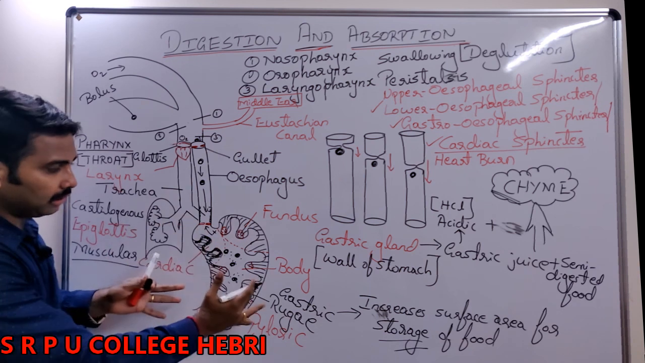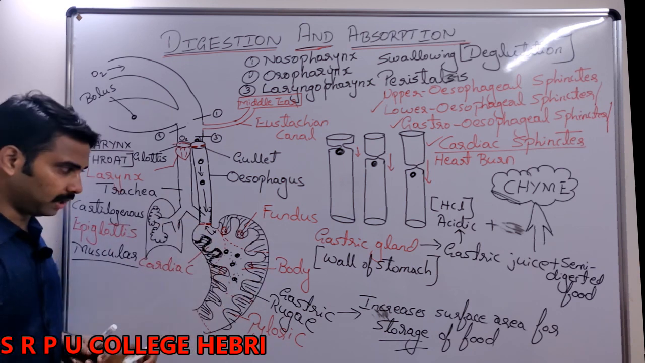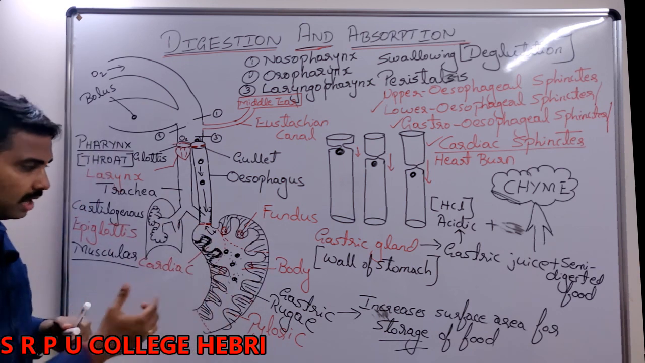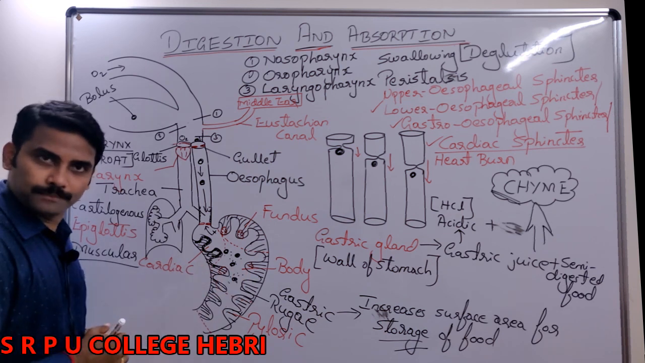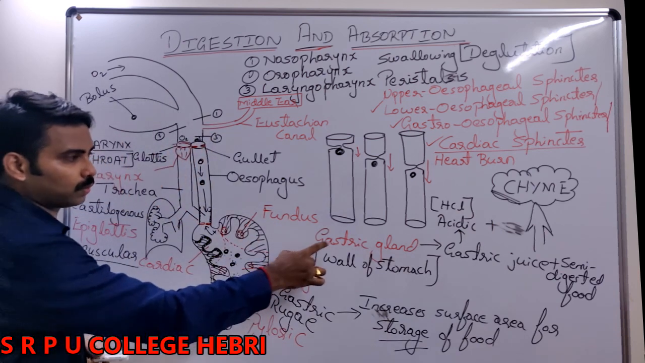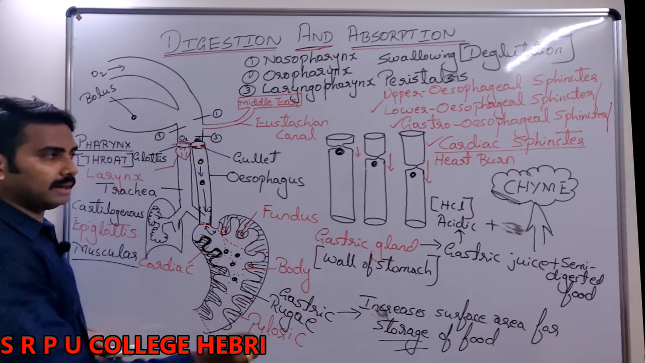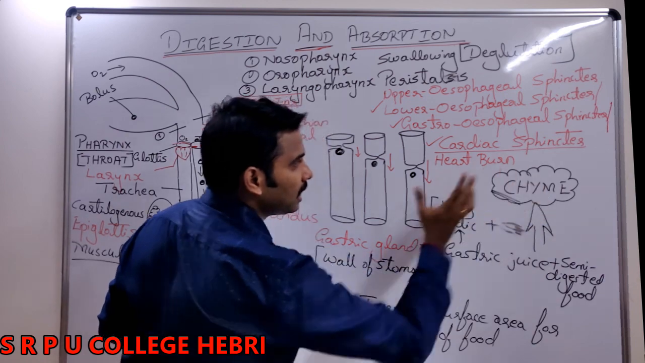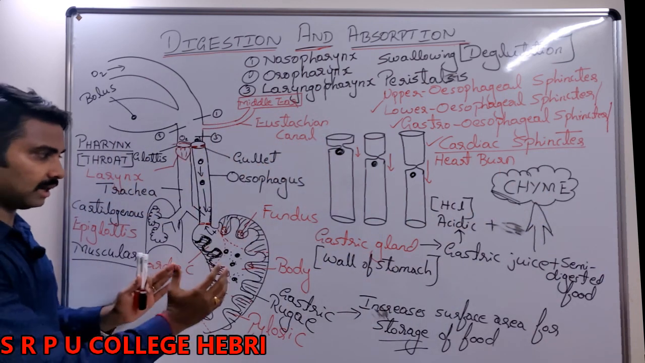This is all related to the study of which one? Stomach. What are the functions of the stomach? Number 1, it helps in storage of food. Number 2, it produces a juice called gastric juice with the help of gastric gland. It helps in the formation of what? Acidic chyme. These are the functions.